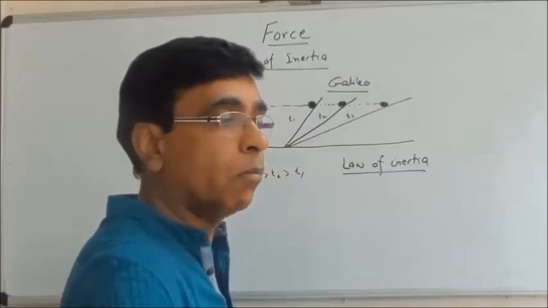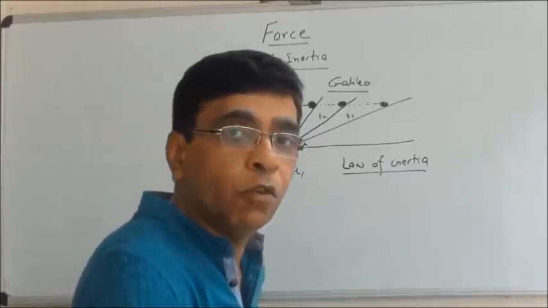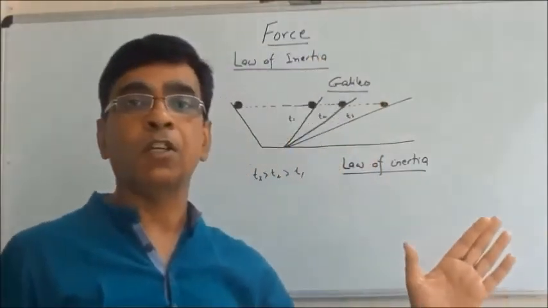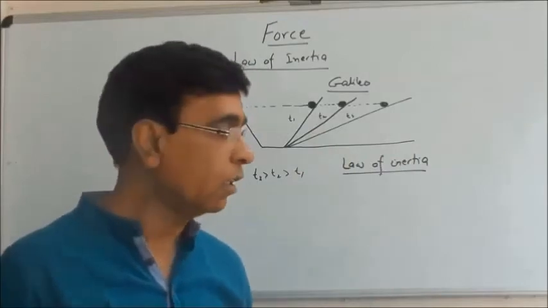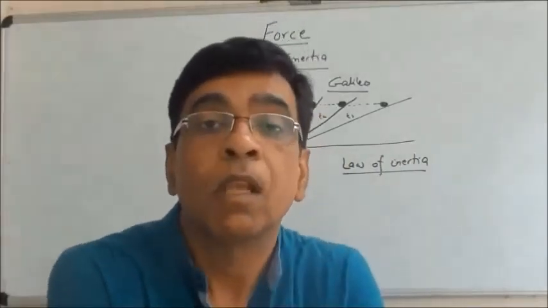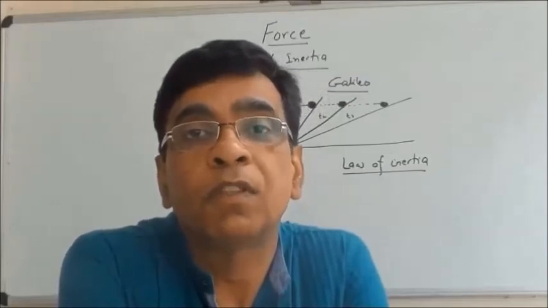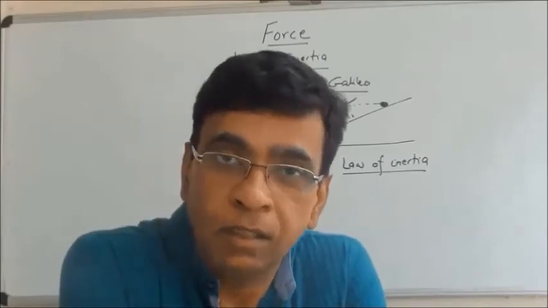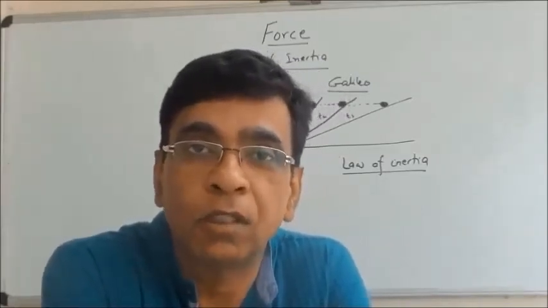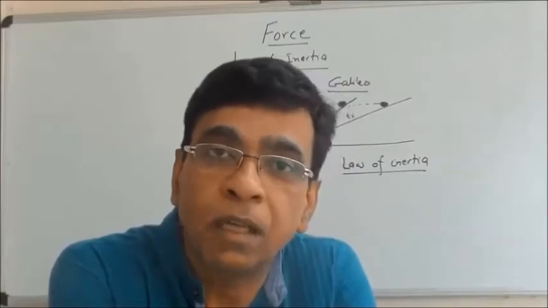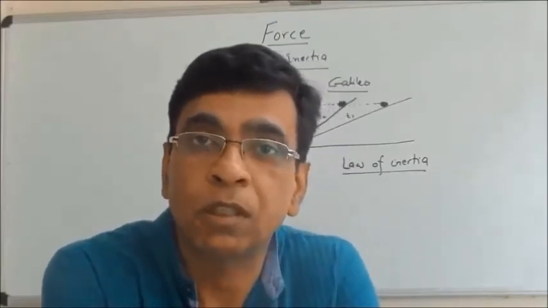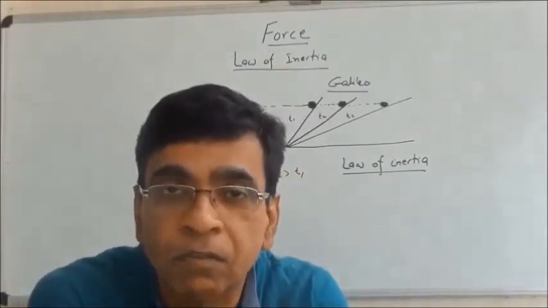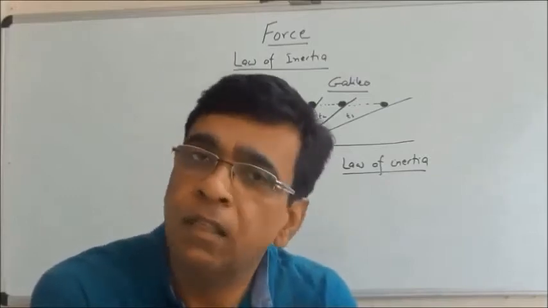If we can somehow make these forces zero, then a body moving with a certain speed in some direction will continue to move indefinitely. So this is the law of inertia, also called Newton's first law of motion. Newton's first law of motion says a body at rest or in uniform motion will continue to remain in that state of rest or of uniform motion unless some external unbalanced force is applied onto it. If forces are acting but they are balanced, then there won't be any acceleration.